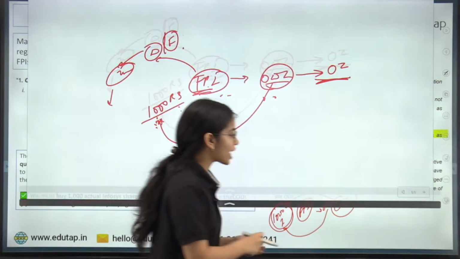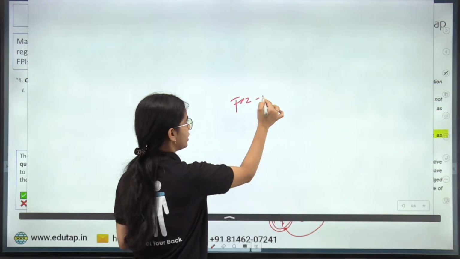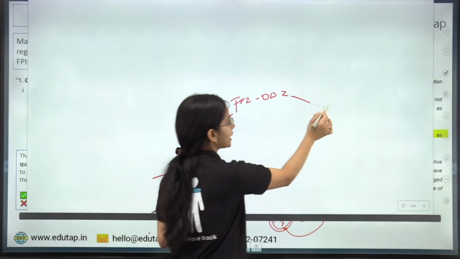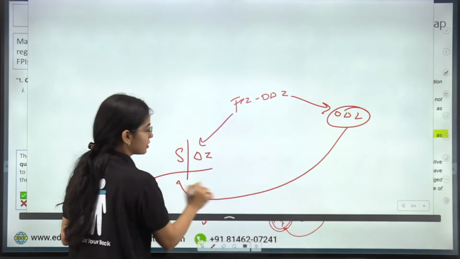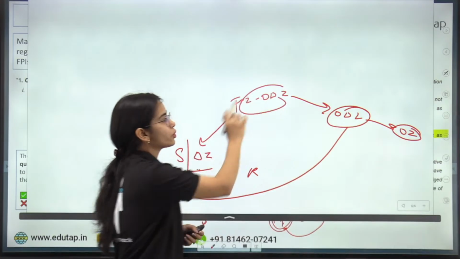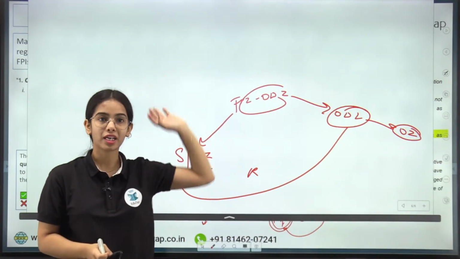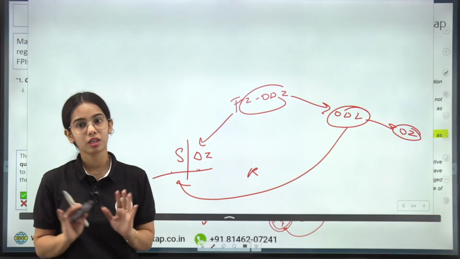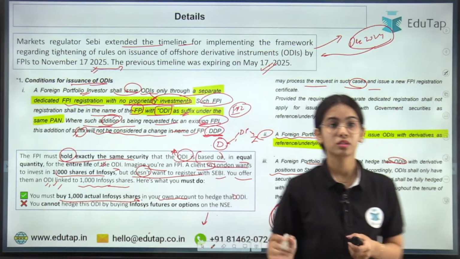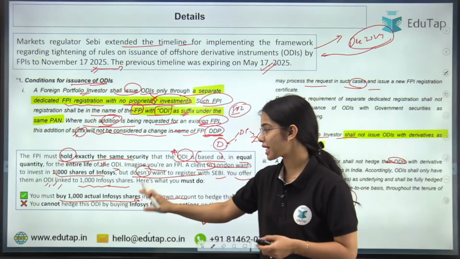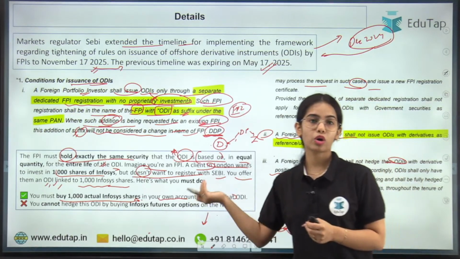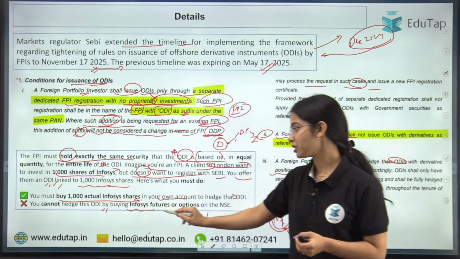So basically, when the FPI actually owns the shares or actually owns the debt instrument, then only can they issue the ODI that is referenced to the share or debt instrument to the overseas investor. It's not like the FPI can say that I will buy it after 2 months, after 3 months, after 6 months. That cannot be done. Got it? I hope this is clear, that you must buy the 1,000 actual Infosys shares in your own account to hedge that ODI. You cannot provide for the ODI by buying futures or options.